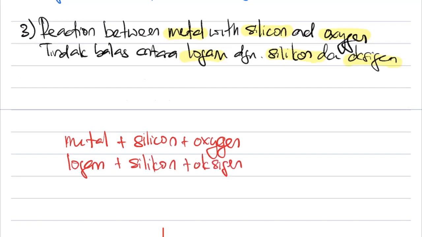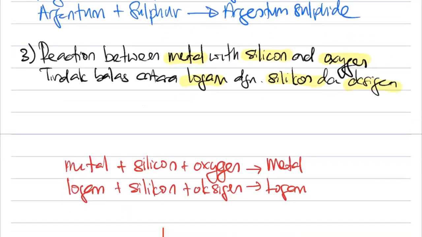What we will get? Apa yang kita akan dapat? Of course, the name of the metal remains the same. Nama logam masih lagi sama. But what will happen? What it changes to? When silicon and oxygen mix with each other.